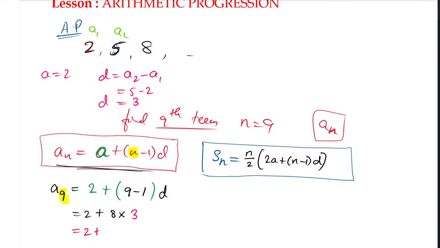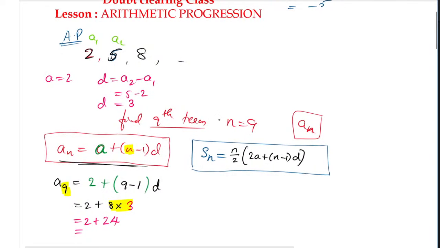So 2 plus, use the BODMAS rule, don't add 2 and 8 first, you have to multiply first. So 8 times 3 is 24, and 24 plus 2 is 26. So this is your final answer. A9, that is the ninth term, is nothing but 26. So like this way you can find any term. You can find the value of any term using the an formula, the nth term formula.